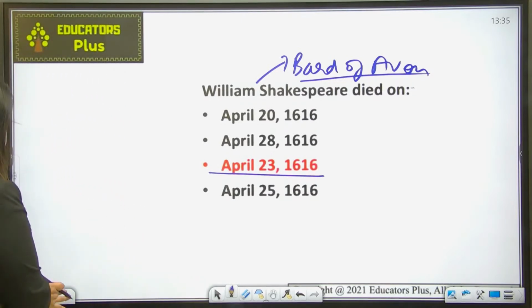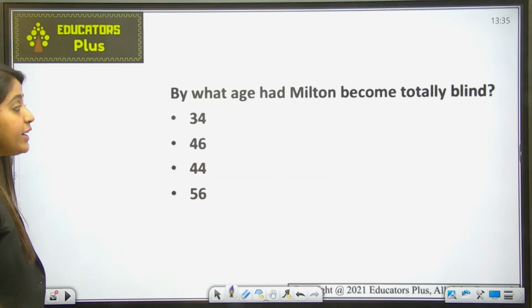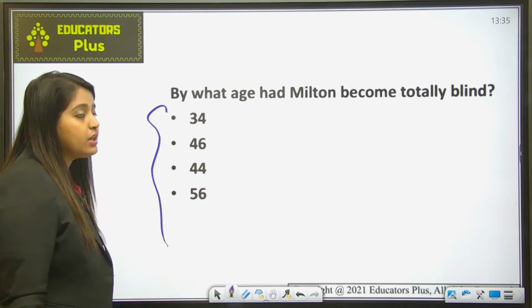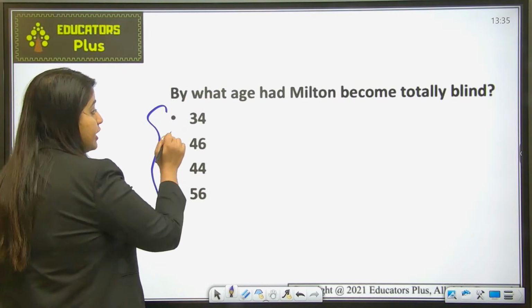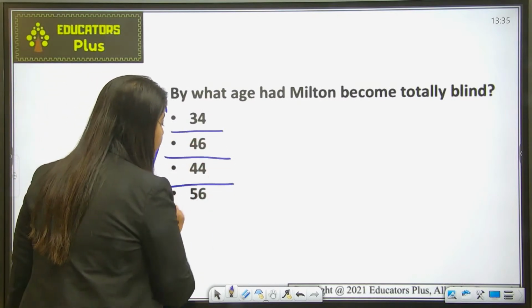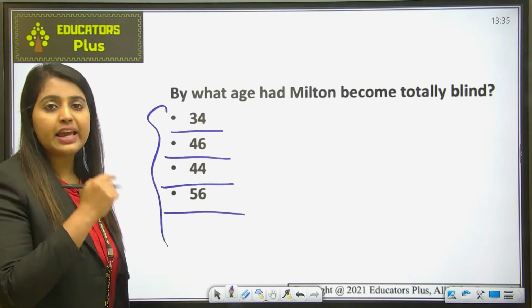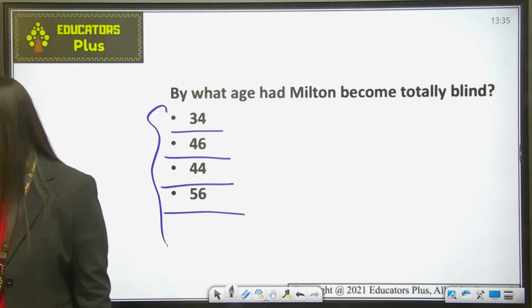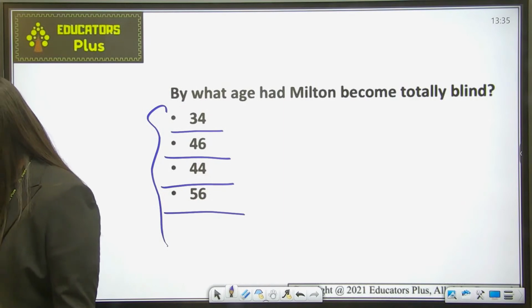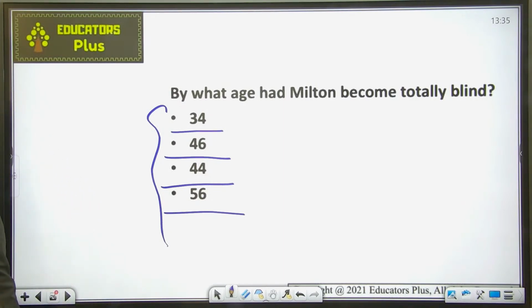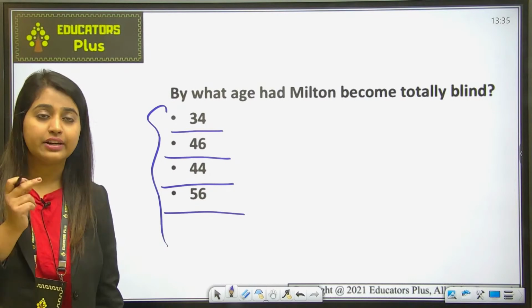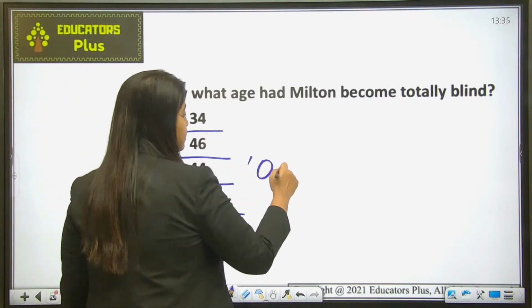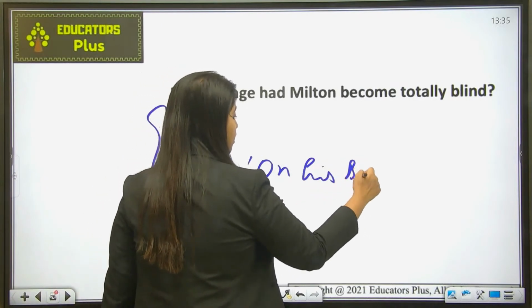Let's move ahead. By what age had Milton become totally blind? You have to tell me out of the 4 options, the ages are given. Is it 34 years, 46 years, 44 years or 56 years? इसमें किस age में, okay, he became totally blind? This you must be knowing because it is the easy one. And after becoming blind, he actually started writing Paradise Lost. So you must be knowing that. And he has also written on his blindness.